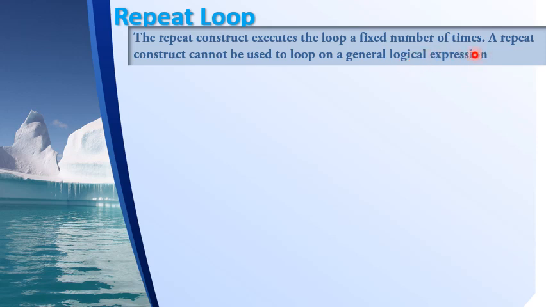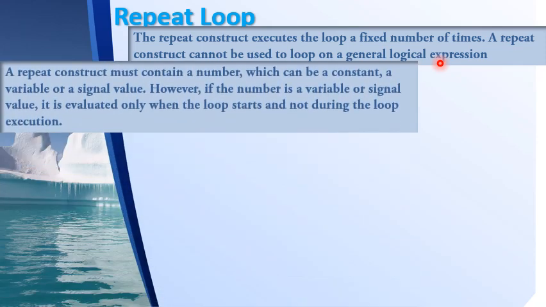So here repeat is a keyword following which you will put a fixed number. Whatever is enclosed in the repeat loop, that is between the begin and end statement following the repeat statement, will be executed that many number of times. So you cannot put a condition on a general logical expression. A general logical expression is used when you are using a while loop. A repeat construct must contain a number which can be a constant, a variable or a signal value.